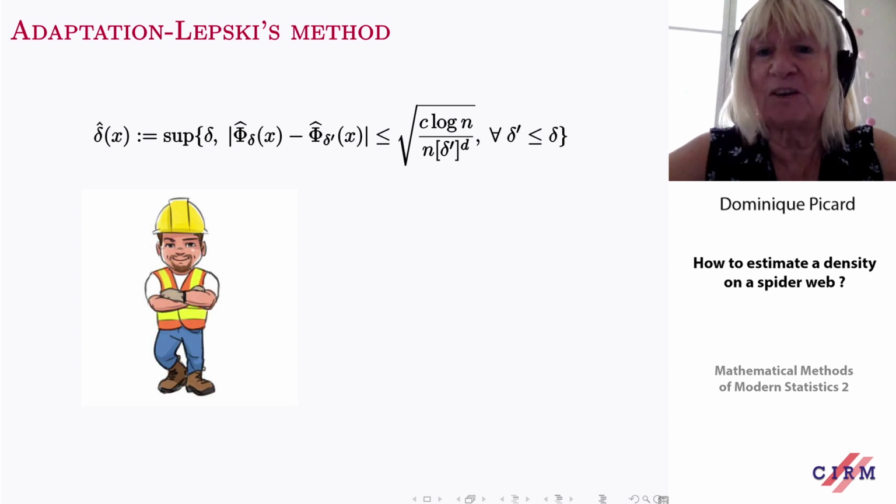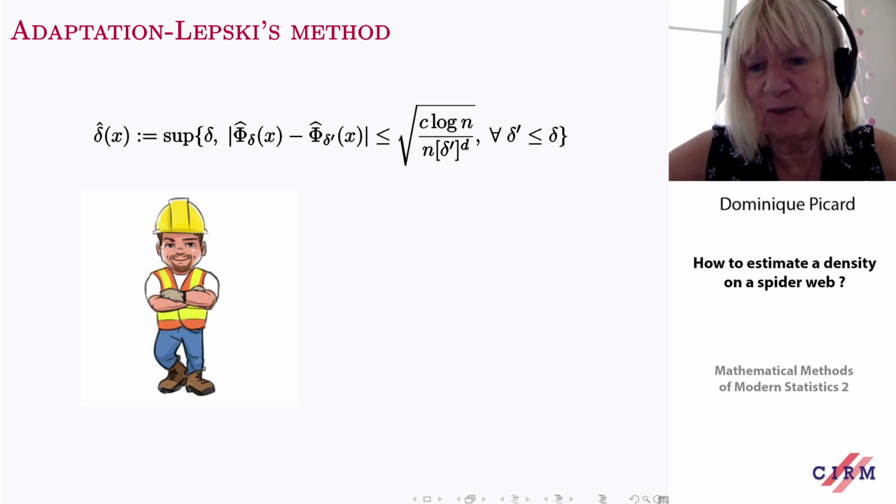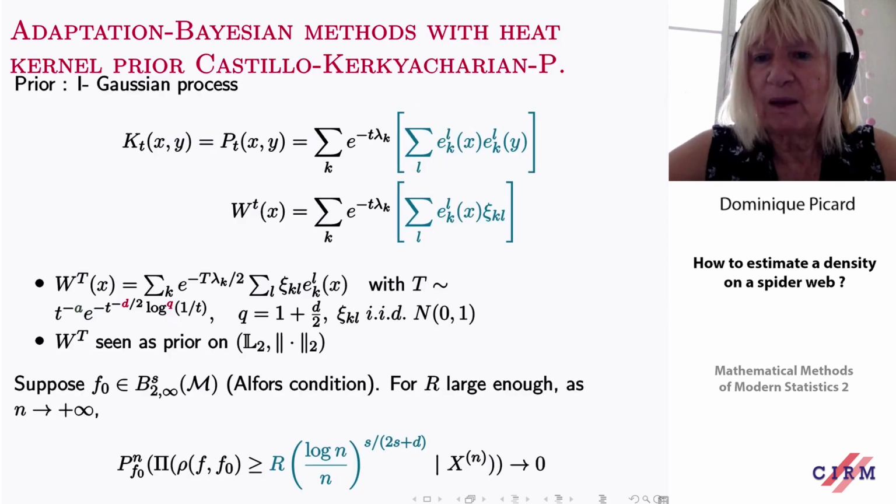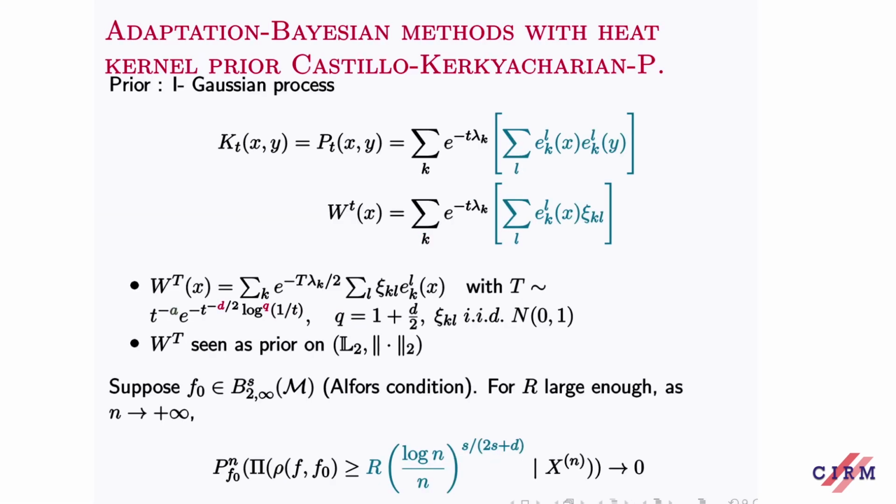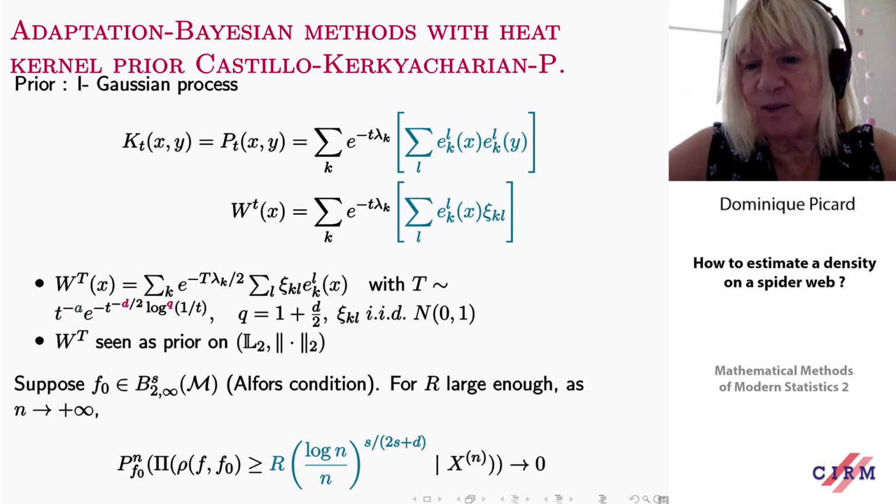We are still working on adaptation using Lepski's method, and I will comment about it a little bit. But we got adaptation also with a Bayesian method, in a previous paper with Ismael Castillo.